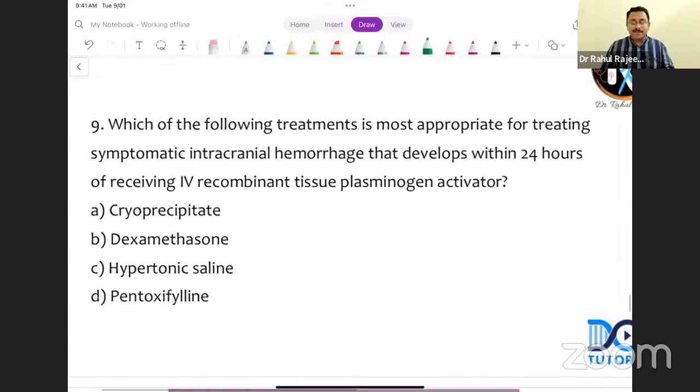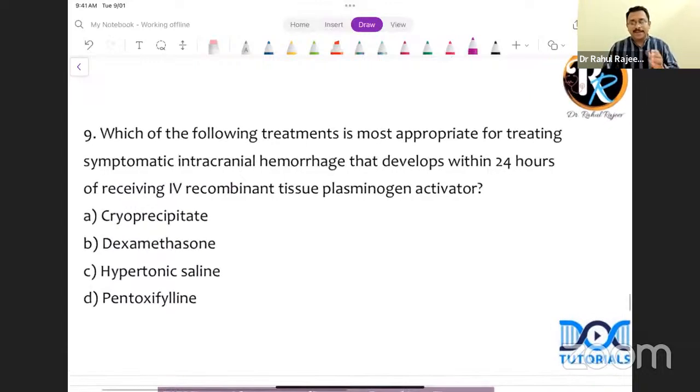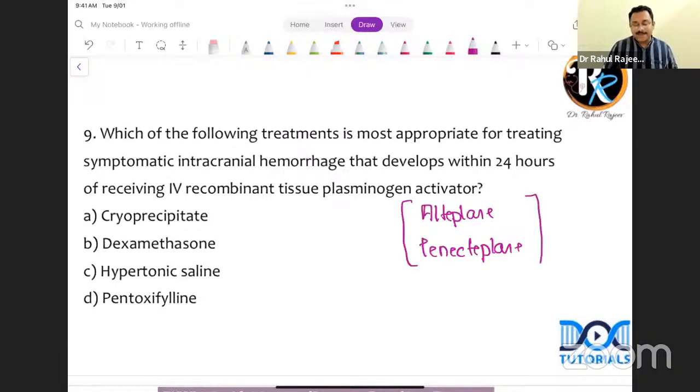Which of the following treatments is most appropriate for treating symptomatic intracerebral intracranial hemorrhage that develops within 24 hours of receiving IV recombinant tissue plasminogen activator? So you all very well know that in the management of acute ischemic stroke, you can give recombinant tissue plasminogen activators like Alteplase as well as Tenecteplase. Yes or no? Yes. Now, when you give these agents Alteplase and Tenecteplase, what is the risk? The risk is that these agents can result in bleed.